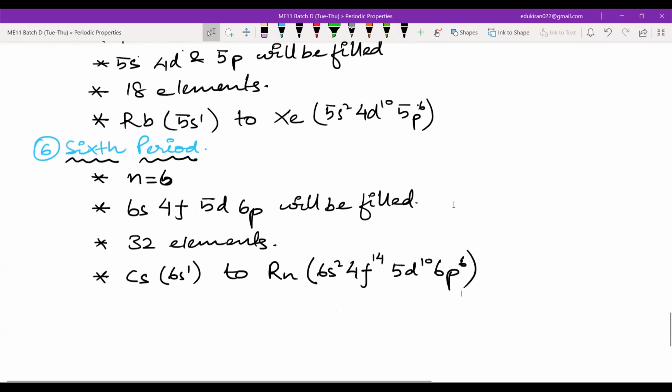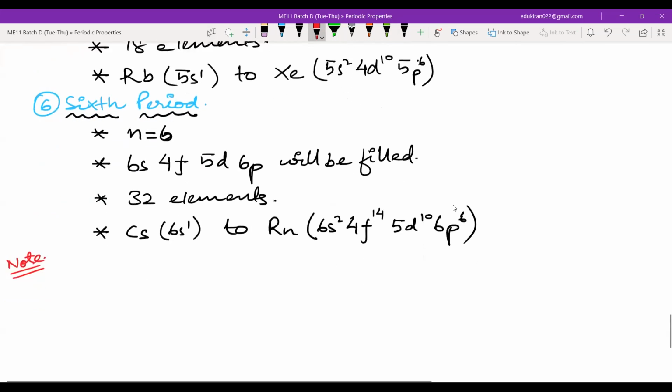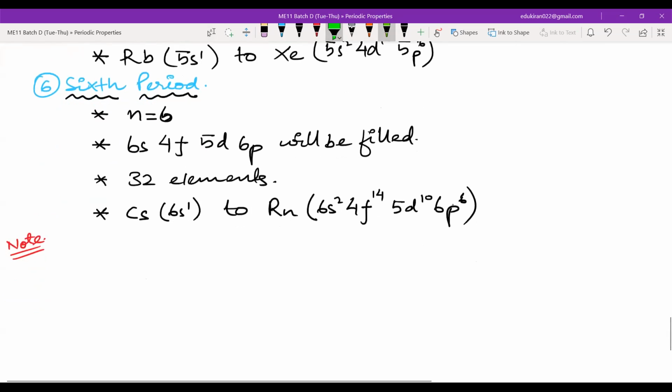Now, in this 6th period, you will write one note, regarding the f block. In the s block, there will be 2 elements having the s subshell as the valence shell, with 2 electrons. There will be 14 elements with 4f.